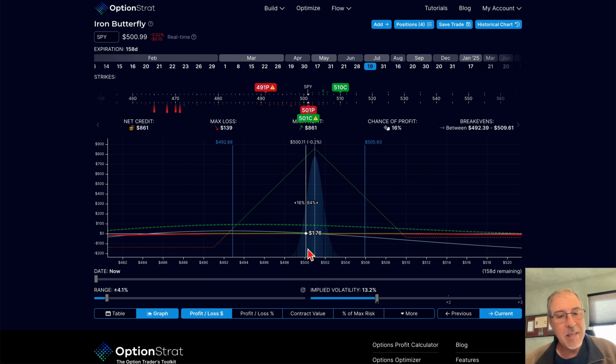So hopefully that helps people in understanding how gamma impacts your positions, which is ultimately what you need to understand as an options trader.